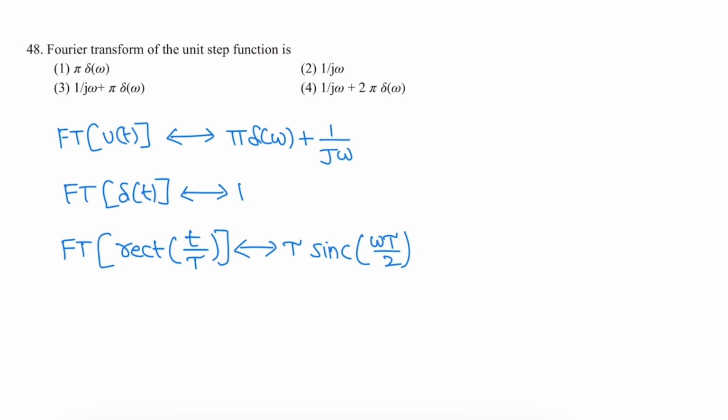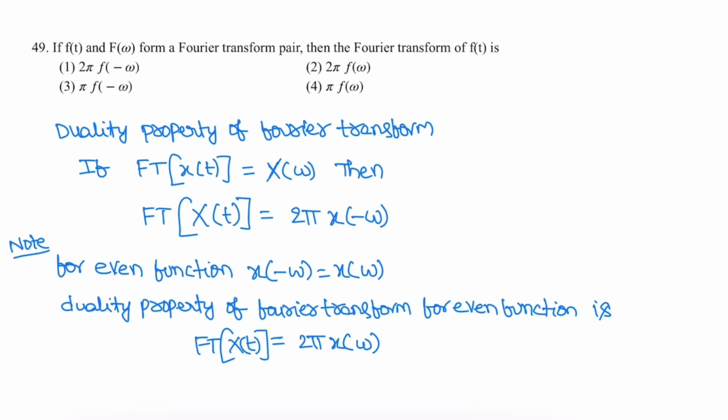The Fourier transform of the unit step function is pi delta of omega plus 1 by j omega. The correct option is 3. Similarly, the Fourier transform of the delta or impulse signal is 1, and the Fourier transform of the rect signal, rect of t by tau, is tau sinc of omega tau by 2.